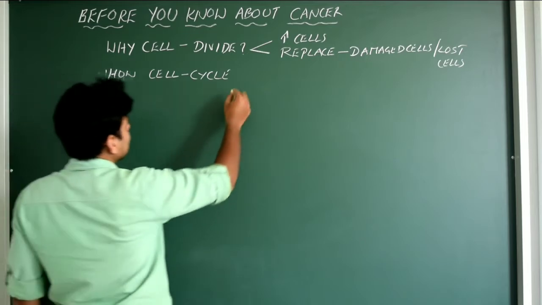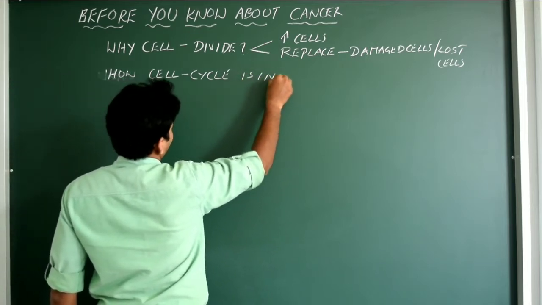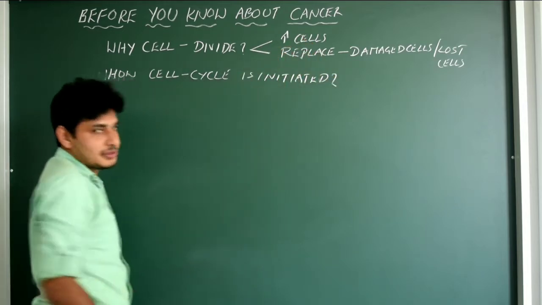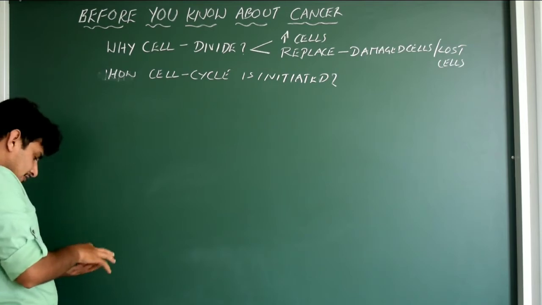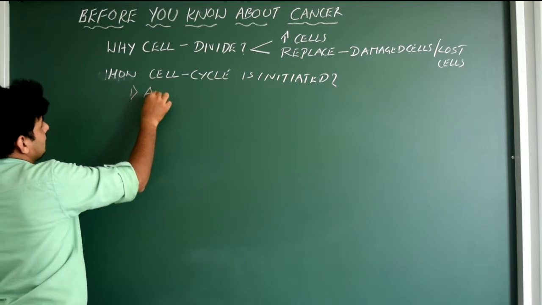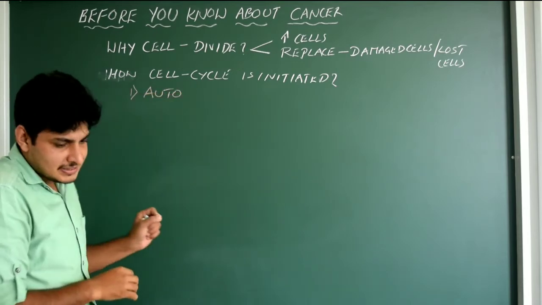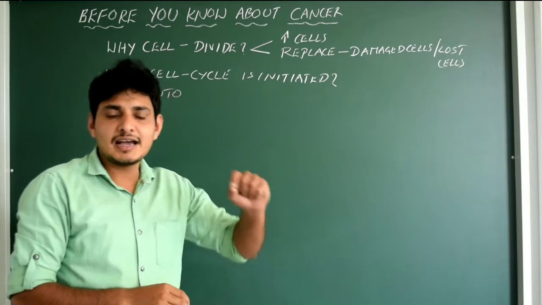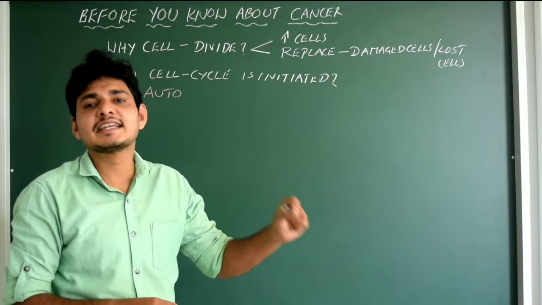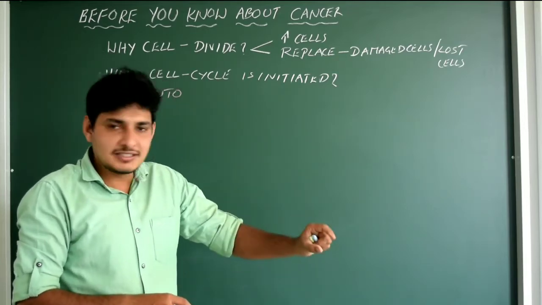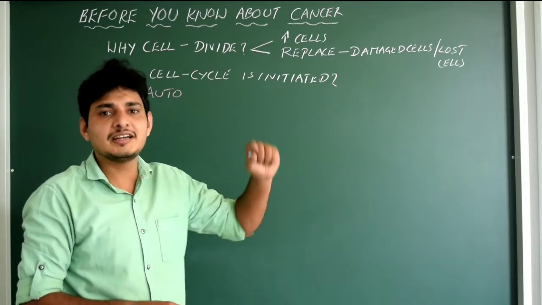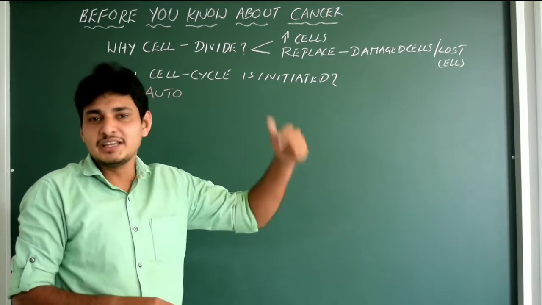How cell cycle is initiated. So this is applicable to this and this. Hope you understood. We'll write here how cell cycle is initiated. All this cell cycle, that is the division of the cells, is actually initiated by certain factors. That is nothing but called cell signaling pathway. If one cell actually decides it requires more neighbors, then obviously it's going to send some proteins as a messenger to initiate cell division.